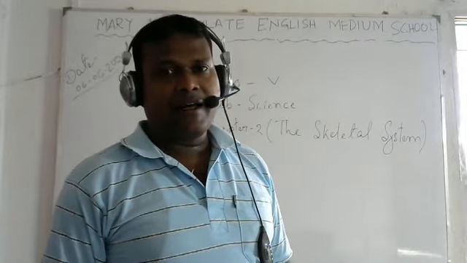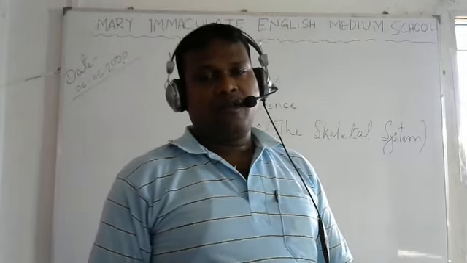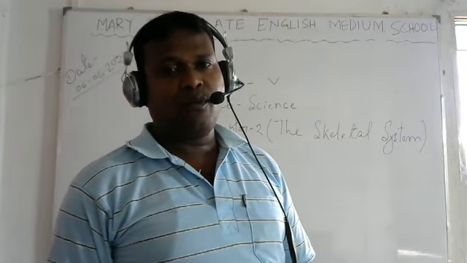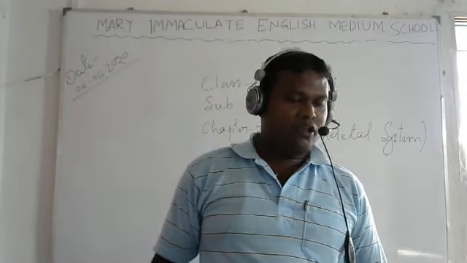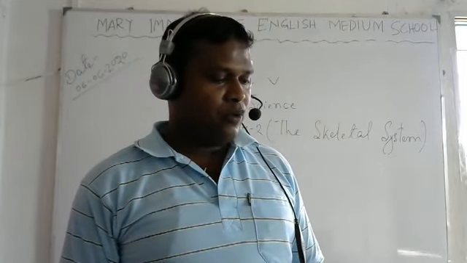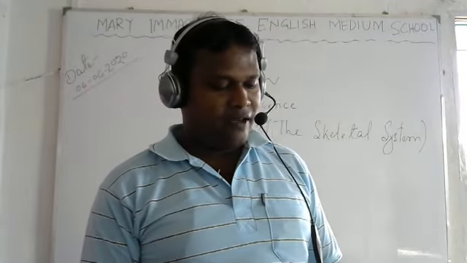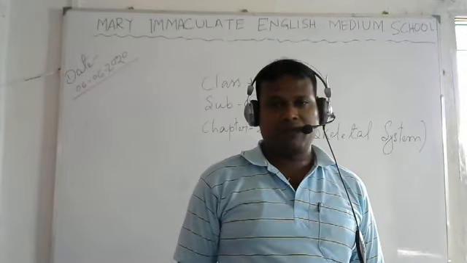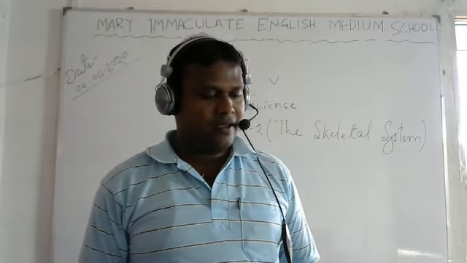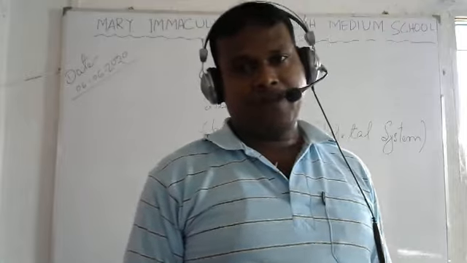There are four types of bones we find in our body: short bones, long bones, flat bones, and irregular bones. Short bones we find in the wrist, ankles, hands, and feet.